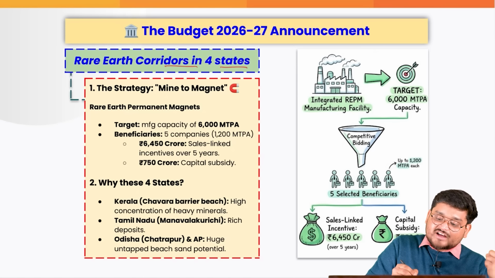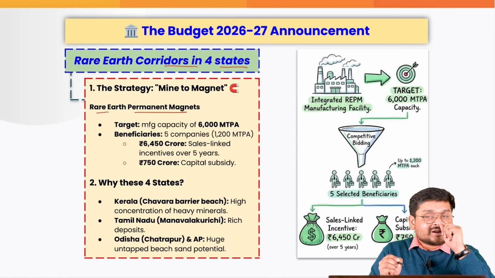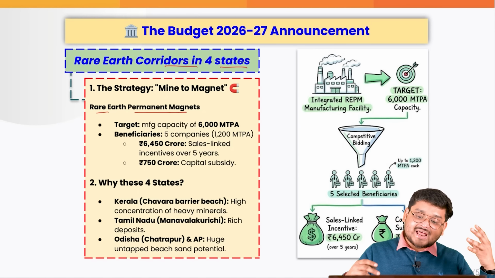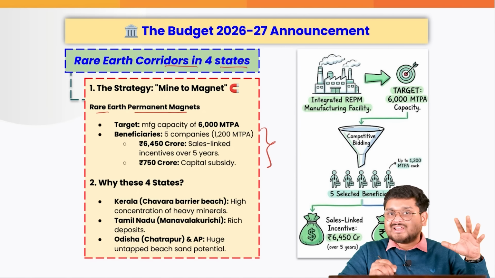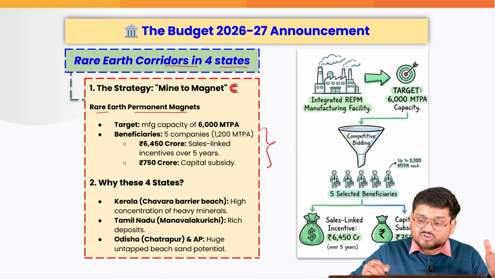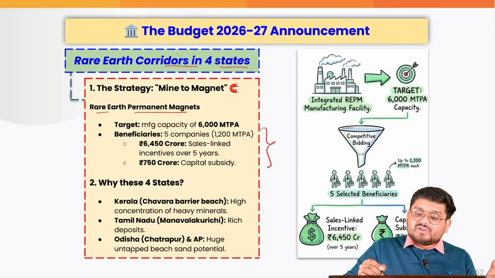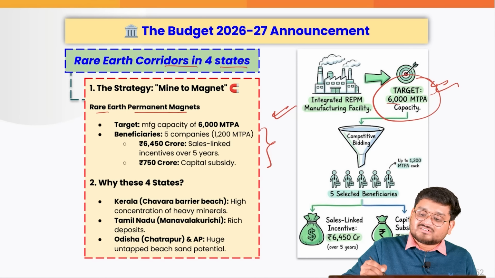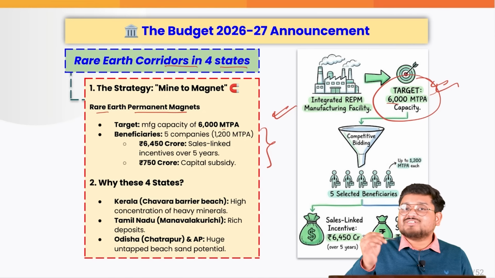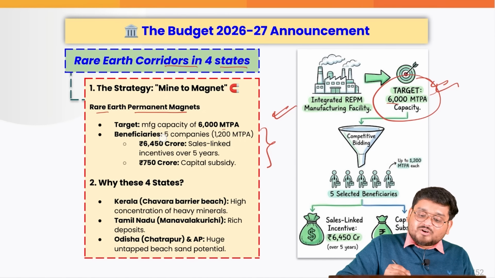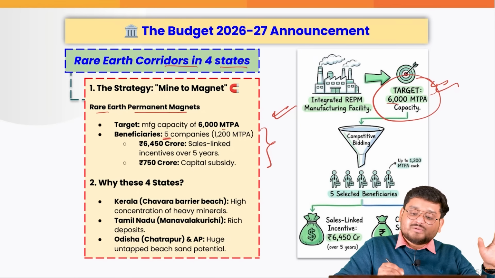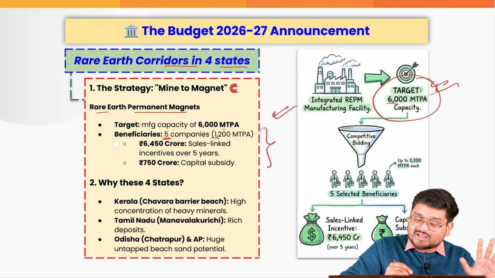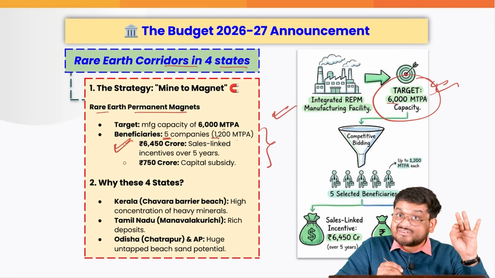Firstly, to have many more rare earth permanent magnets, right? We have to manufacture permanent magnets which are used in so many other applications, mainly various electronic components. So this is where we will be trying to attract so many companies. We have a target to manufacture 6,000 metric tons per annum, where we are trying to attract 5 companies who will be targeting 1,200 MTPA, right? And they will be getting an incentive of 6,450 crores.